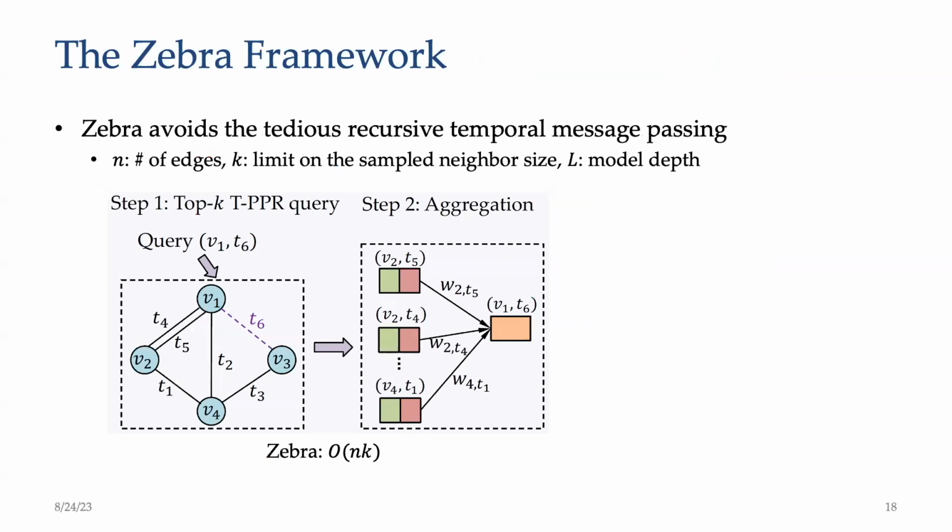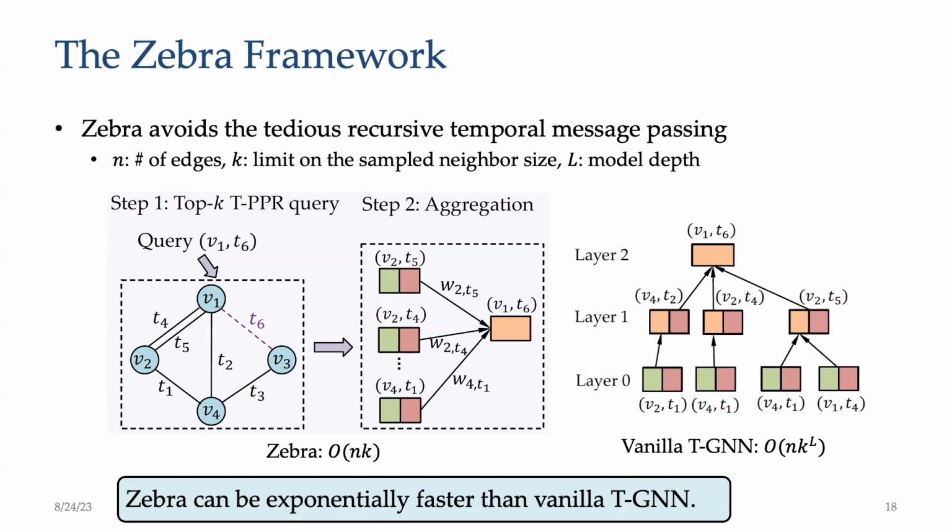Finally, we present a new system named Zebra that improves TGN with TPPR. Given the target temporal nodes, we first get its top k influential neighbor nodes by solving the top k TPPR query. Then we compute the temporal embedding through simple one-layer neighborhood aggregation. So compared to vanilla TGN, our Zebra framework can be exponentially faster.